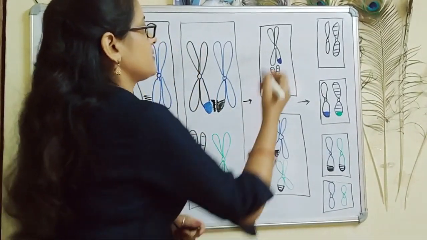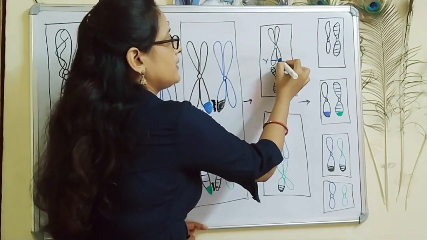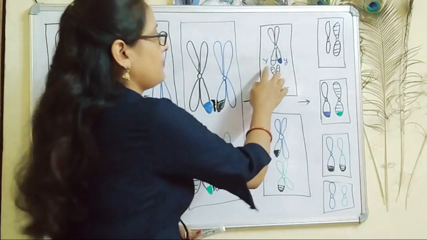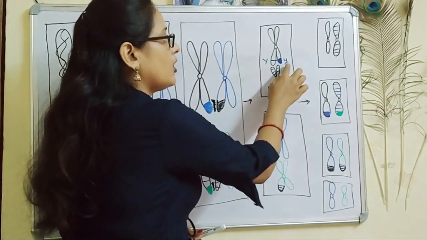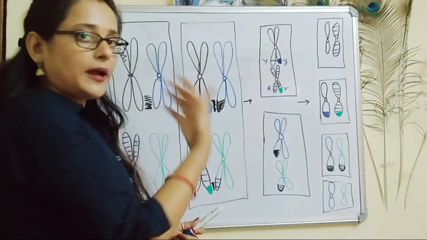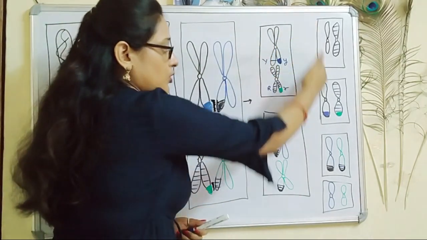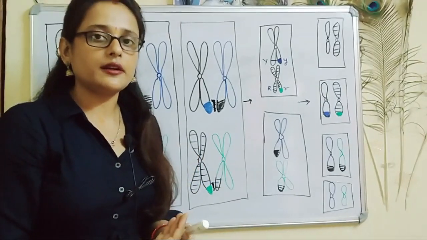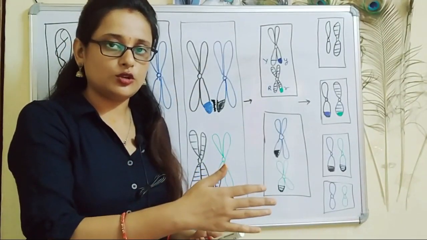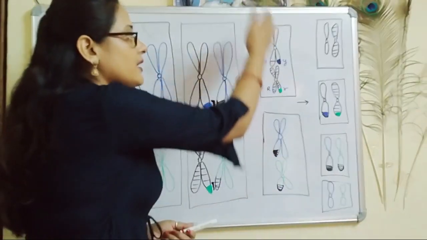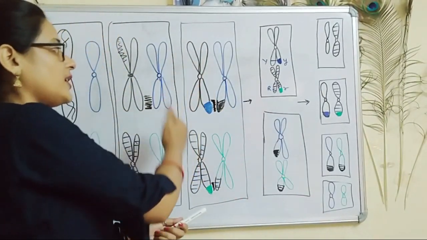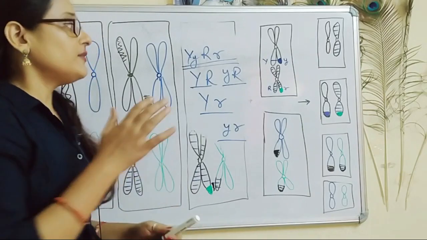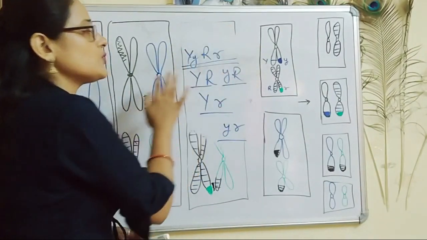Let's suppose this segment is capital Y and this is small y. This is capital R, this is small r. So capital Y can move with small r, or small y can move with capital R. Any probability or any combination of chromosomes can be formed in these 4 cells. As a result, the law of independent assortment and those 3 points of chromosomal theory of inheritance are based upon these steps of meiosis, that is anaphase 1 and anaphase 2. Because of anaphase 1 and anaphase 2 only, we get different types of gametes from such individuals in a dihybrid cross.